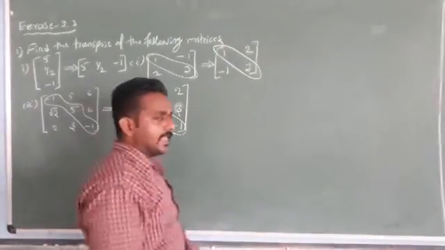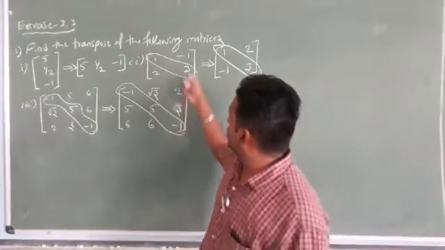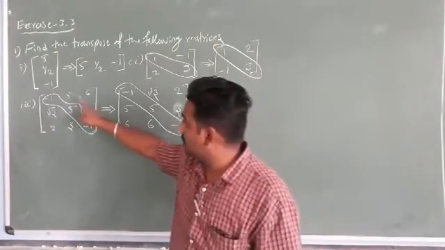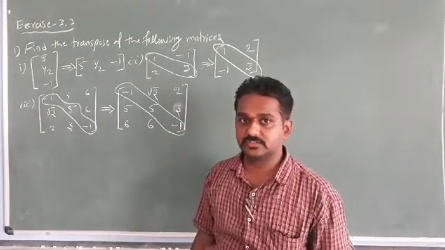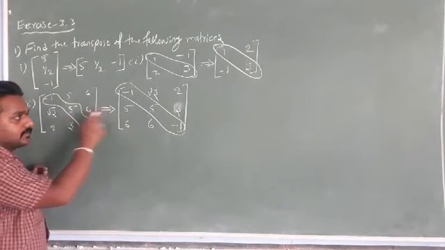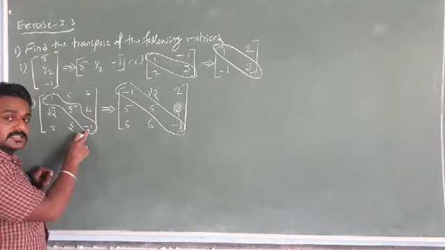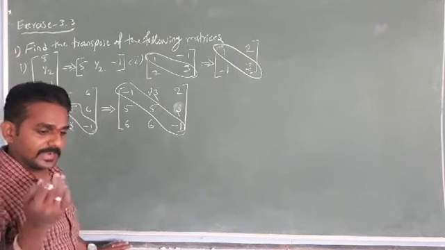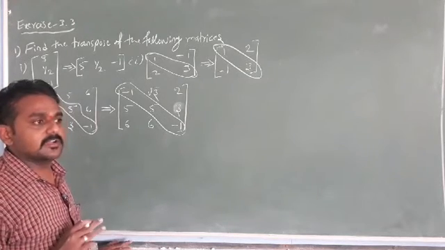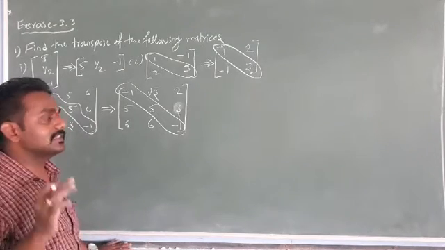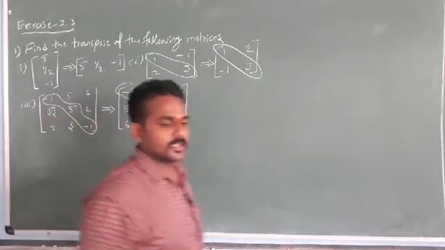So in matrix A and the transpose of A, the diagonal elements are in the same place. Only the non-diagonal elements get interchanged. Here the A11 element is −1, and here also −1. The A22 element is 5, and here also 5. The A33 element is −1, and here also −1. So in matrix A and its transpose, the diagonal elements are not interchanged; they are placed in the same place as in the given matrix.